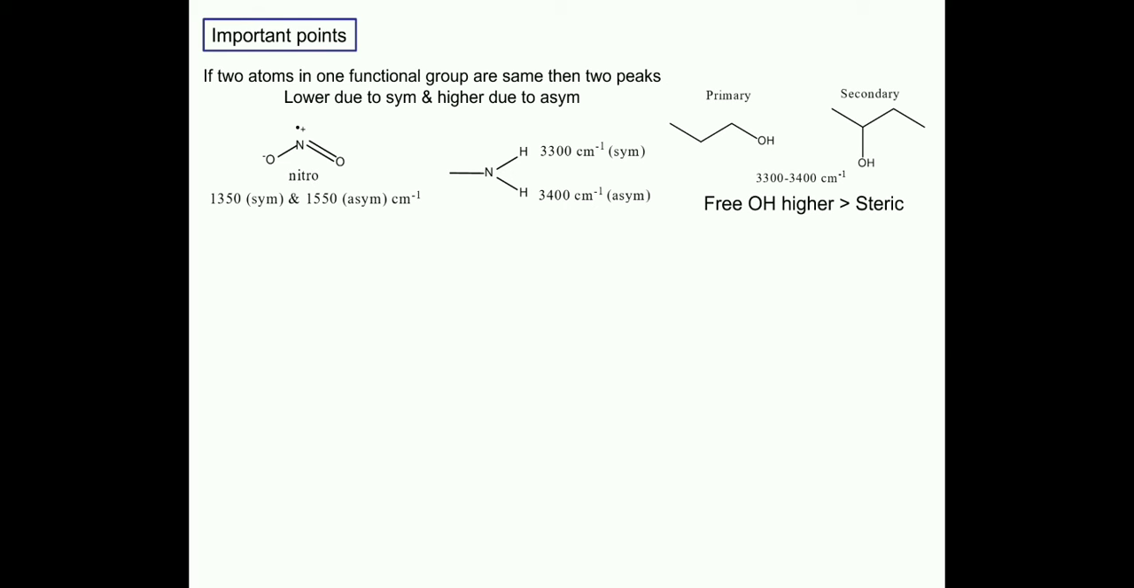Now if we have two kinds of alcohols like primary alcohol and secondary alcohol, and both show higher frequency in the range of 3300 to 3400 centimeter inverse, how can we distinguish these two alcohols on the basis of IR frequency? If we have IR spectra of both, then a free hydroxyl group will have higher frequency, while a sterically hindered hydroxyl group will have lower frequency.